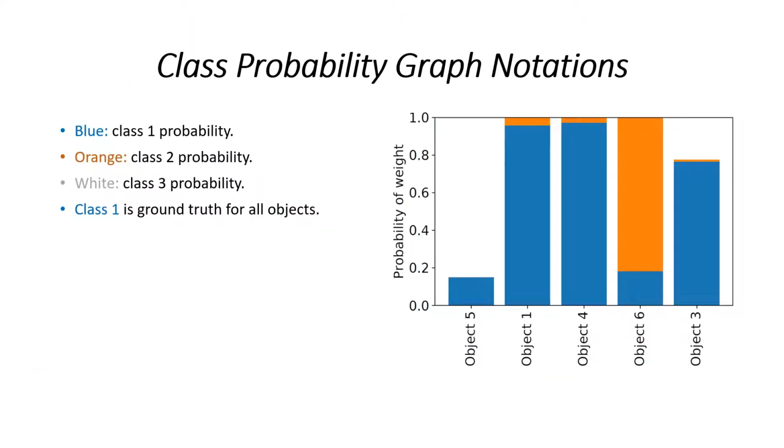For classification scores, we use a bar graph, with a bar for each and every object. The bar itself can be blue, representing class 1, which is the ground truth as well, orange representing class 2, and white representing class 3.